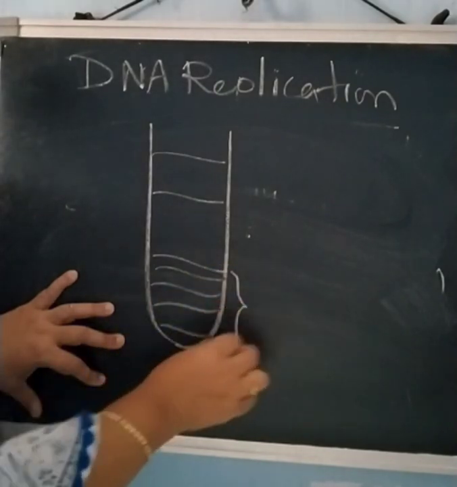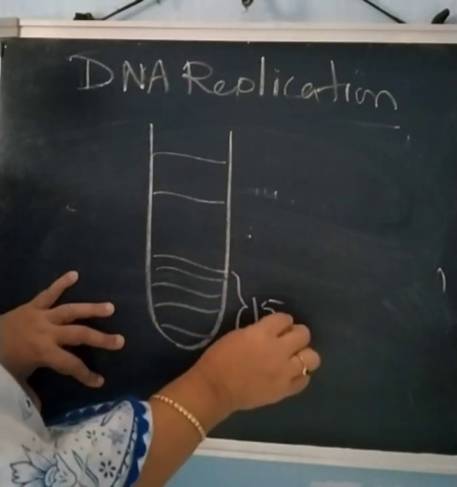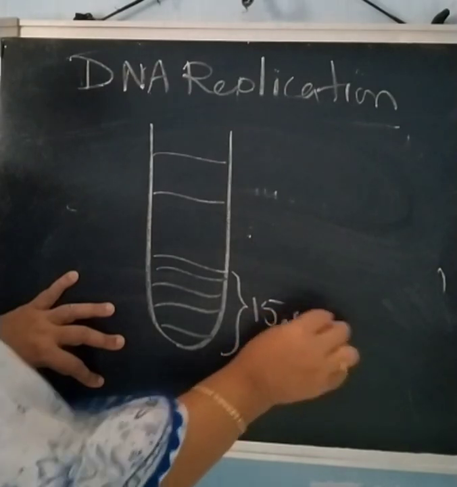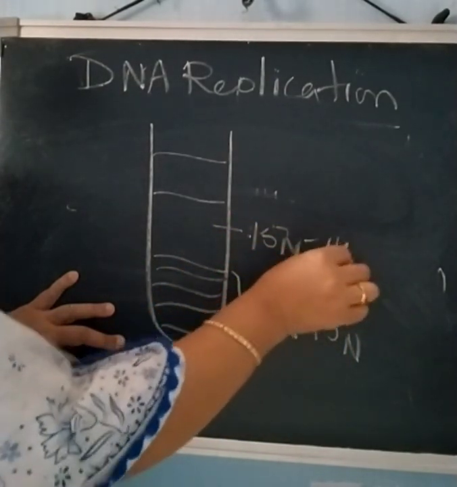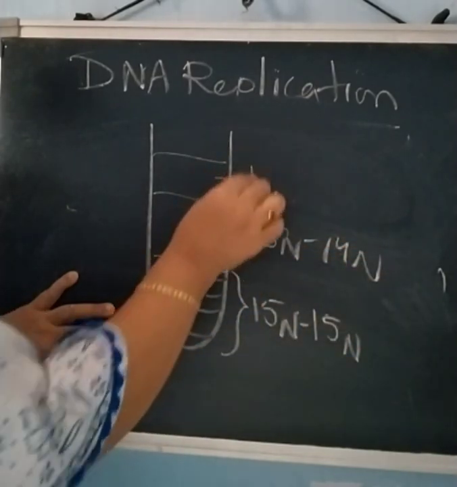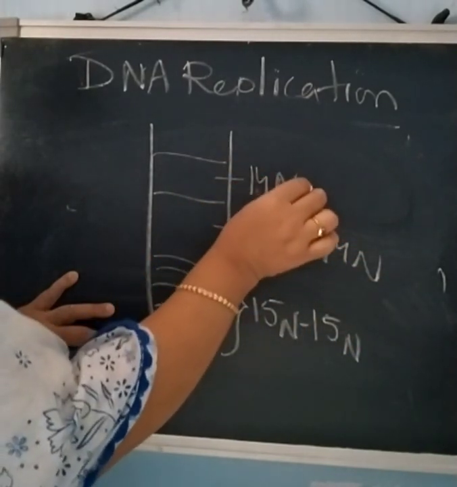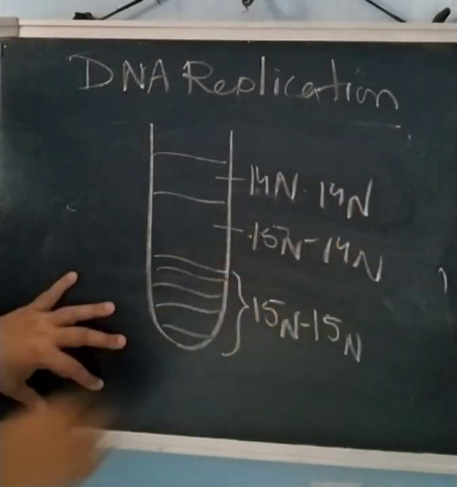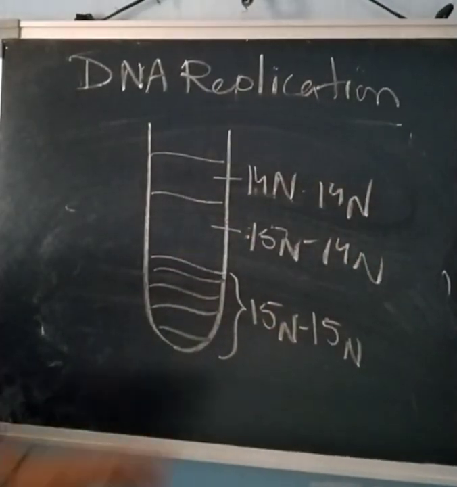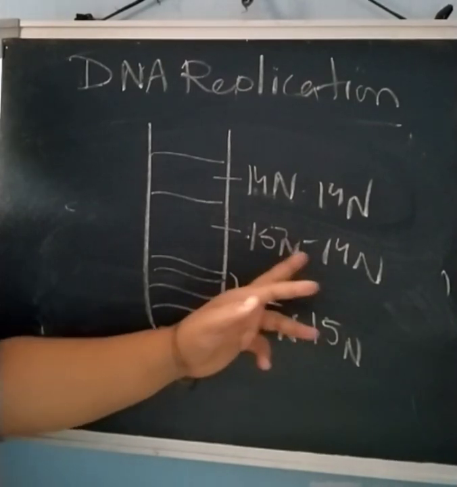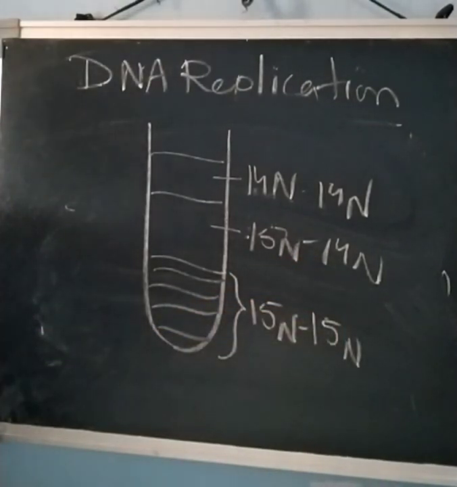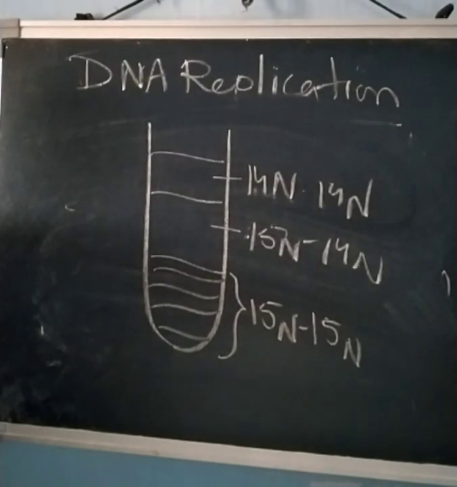Now this one is the 15N and 15N type. The middle one is the 15N, 14N type, and the upper one is the 14N and 14N type. So these are the 3 bands. This one has strands of 15N and 14N. That means this proves that semi-conservative replication occurs.